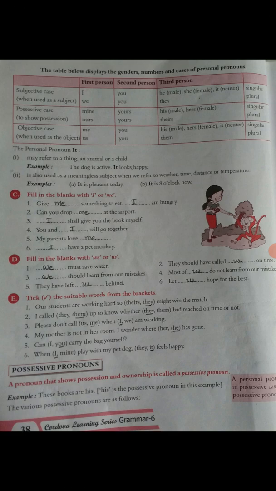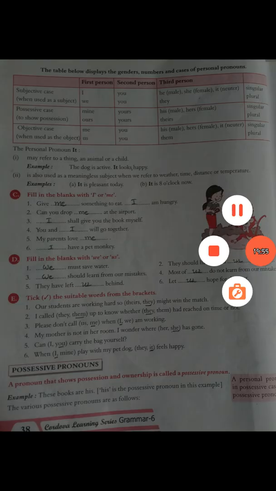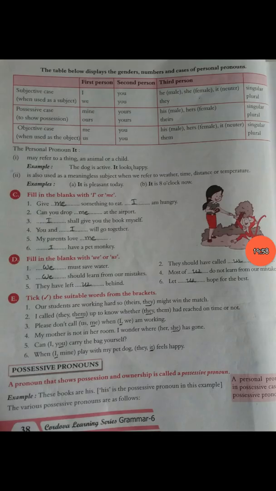Then the personal pronoun it. First, it may refer to a thing, an animal or a child. For example, the dog is active. It looks happy. So it is a personal pronoun, used for the dog, an animal.